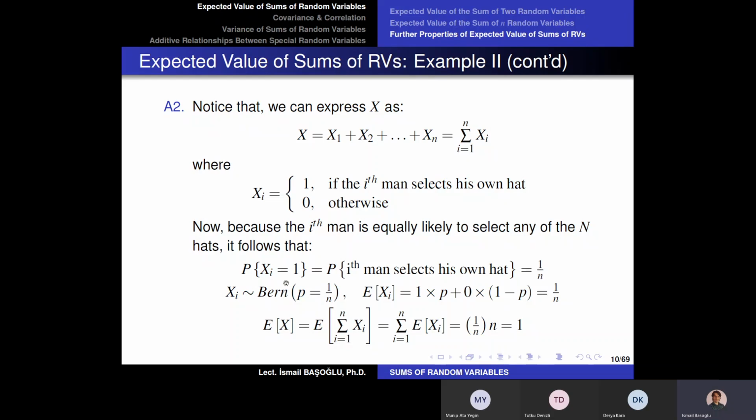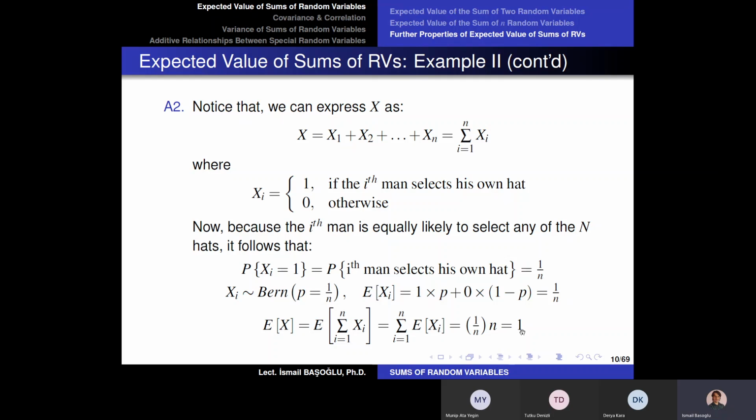Therefore, all I need to do is to calculate the expected value of each xi, a Bernoulli random variable with success probability equal to 1 over n. And the expected value of a Bernoulli random variable is equal to the success probability p, which is 1 over n in this case. Therefore, when you sum up n values of 1 over n, you are going to get 1.